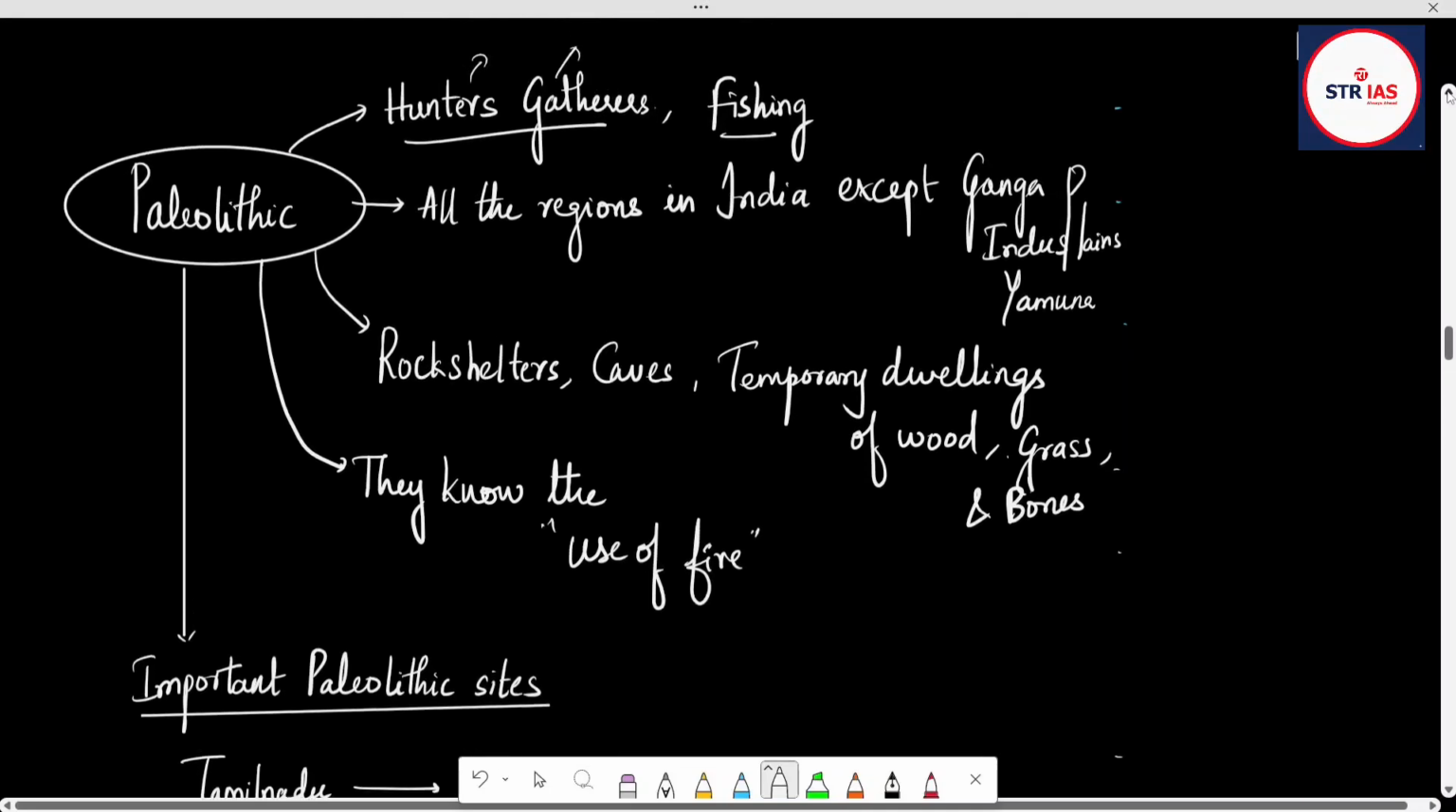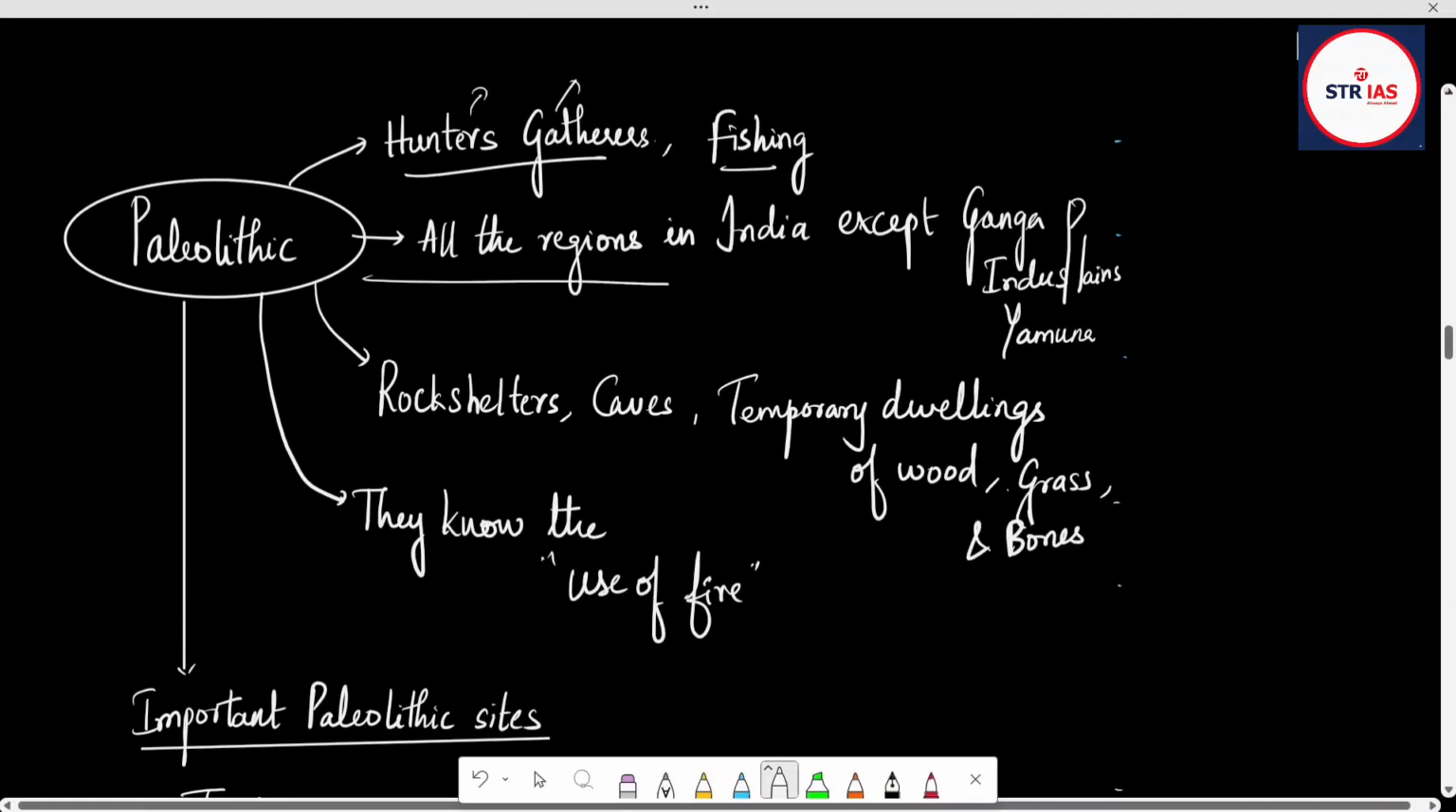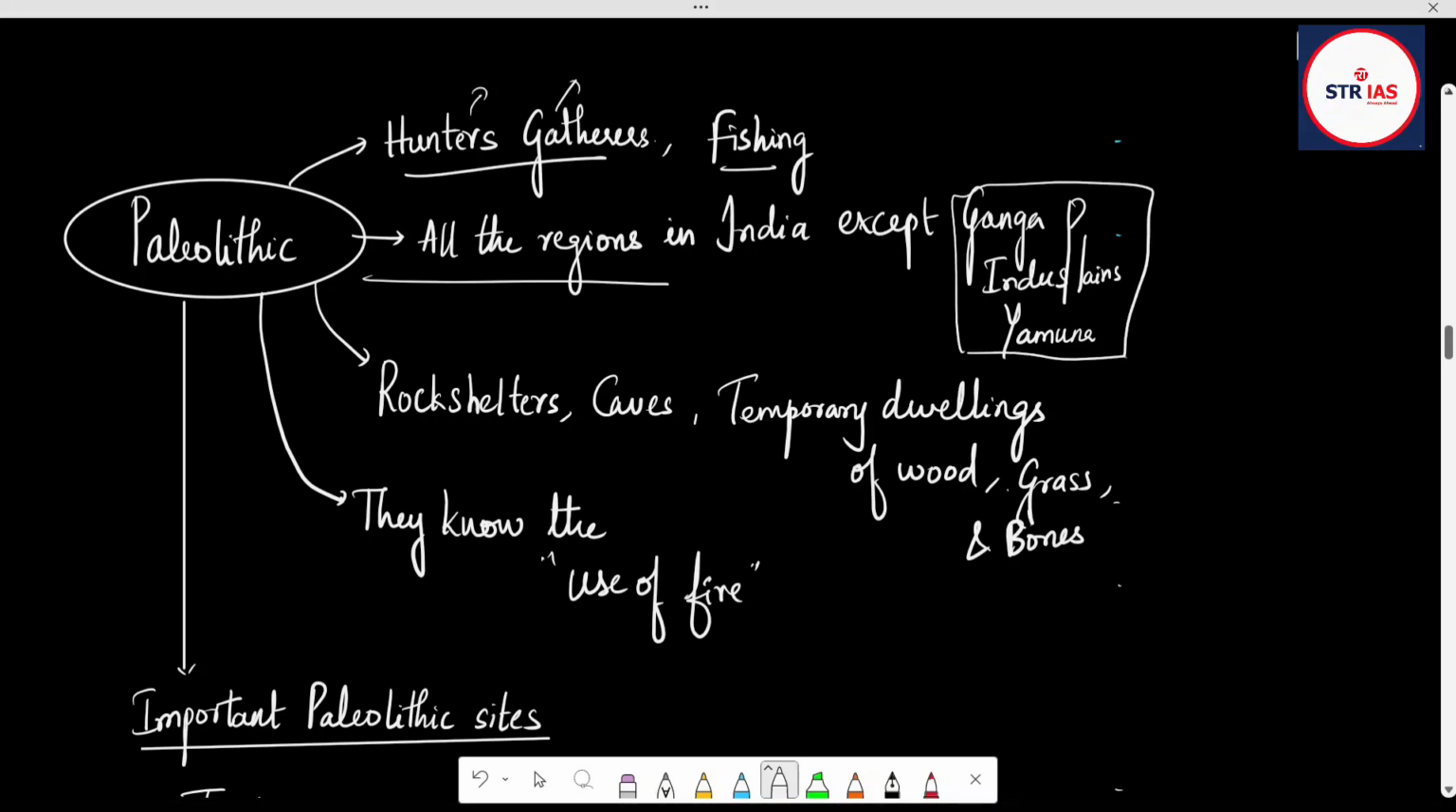The Paleolithic people, we can see in all the regions of India except the Ganga plains, Indus plains, and Yamuna plains. Just think that there is an ice age. They are in the Pleistocene epoch. It means an ice age. Temperature will be very low. So they have to protect themselves from nature.